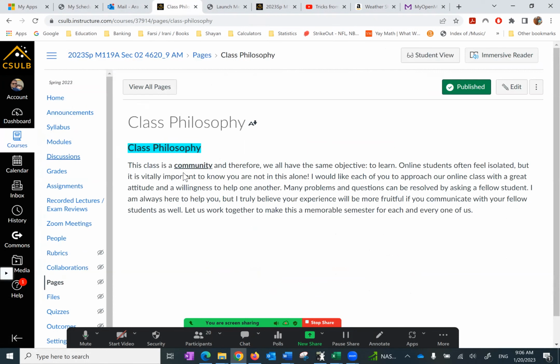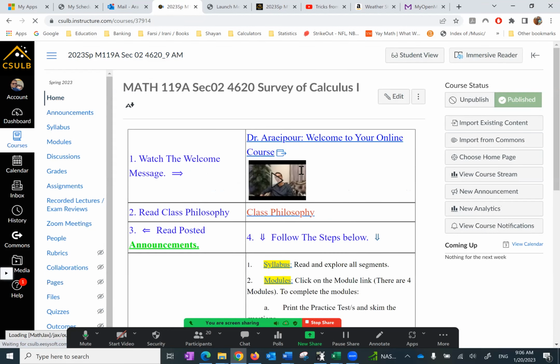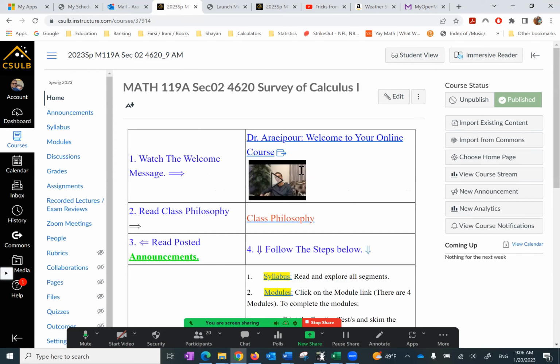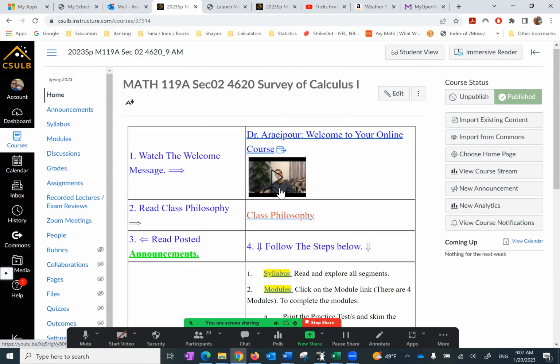Number 2, class philosophy. Class philosophy, in short, says that this is a community and we are here to help one another, and we just make sure to follow the proper etiquette and are absolutely respectful of everyone.